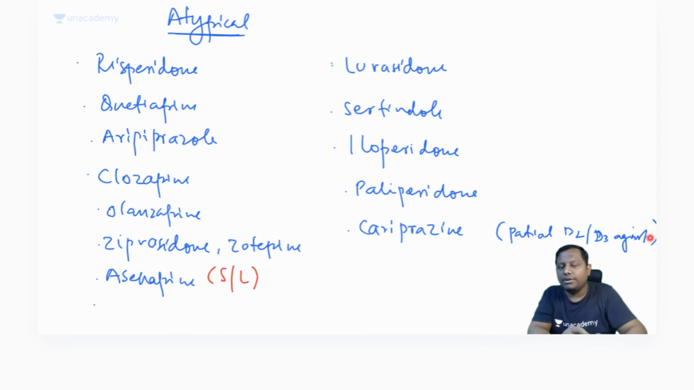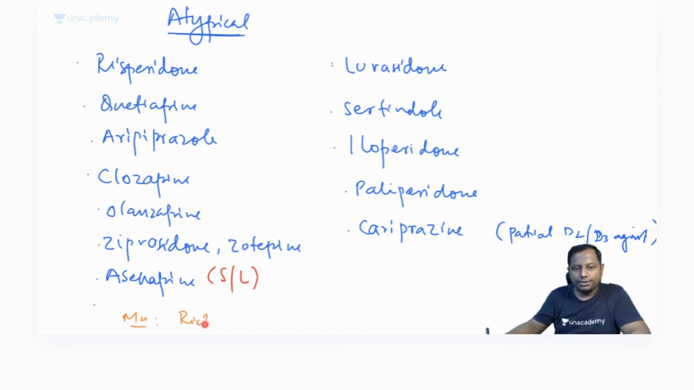I'll tell you a very simple way to remember, right? Remember this atypical that we are having, a very simple mnemonic to remember. Rich queens, right? It's just a story. Rich queens are,